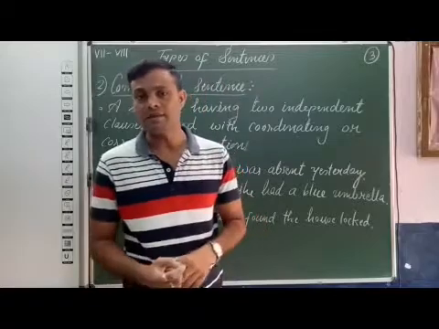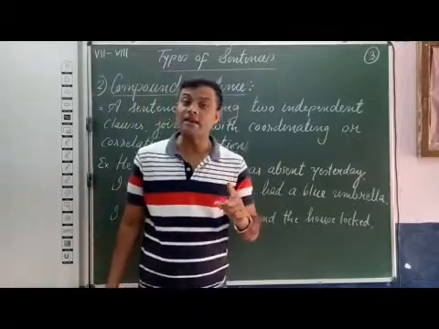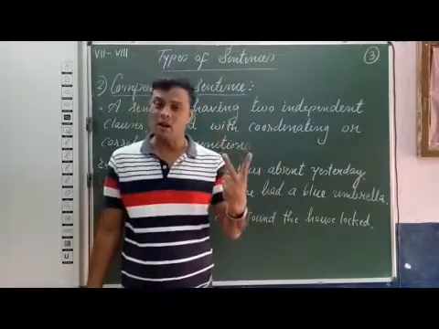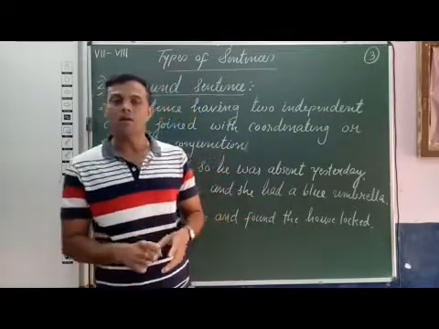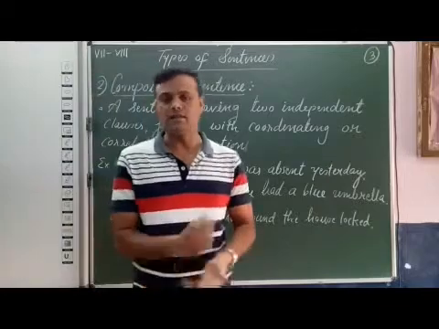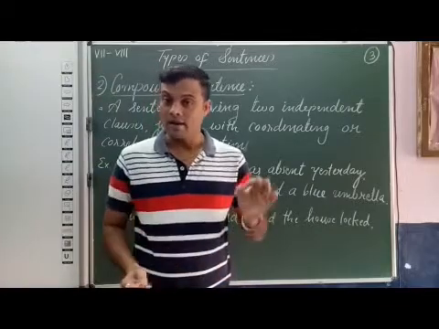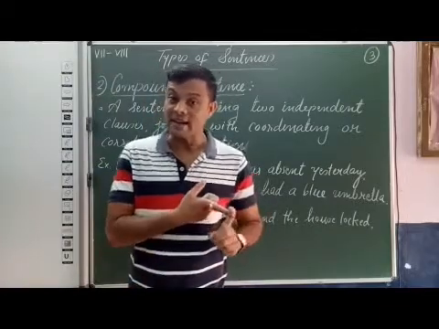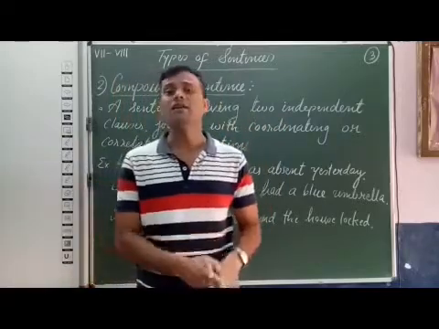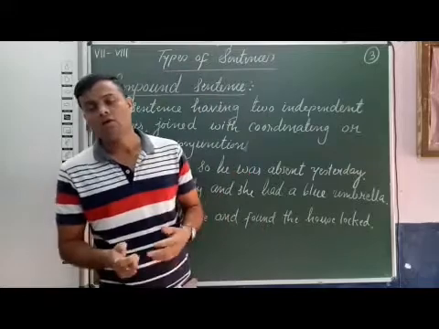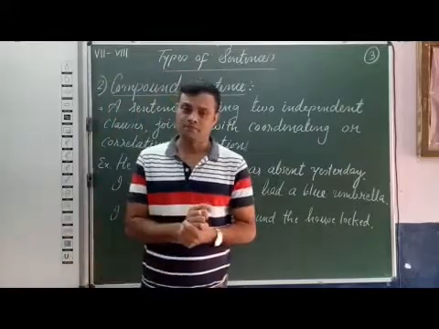Students, please listen. A sentence having two independent clauses joined with coordinating or correlative conjunctions. I repeat, a sentence having two independent clauses joined with a coordinating or correlative conjunction.